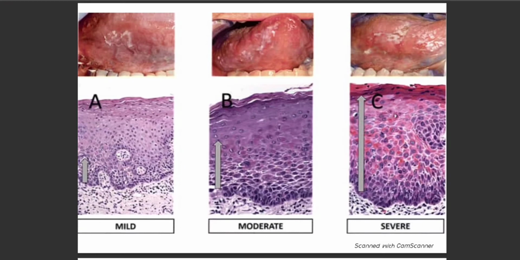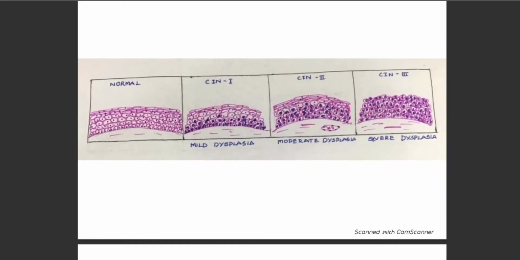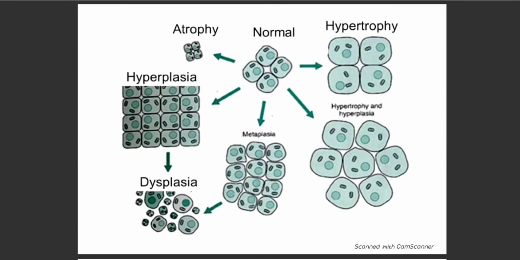So next is about the different types of dysplasia, that is, it might be a mild condition, it might be moderate, or it might become severe. As you can see in this diagram, there is only presence of a few abnormal cells. It might get moderate, and this condition might become severe and turn into malignant cells. As you can see in this diagram, normal cells, mild dysplasia, moderate dysplasia, and severe dysplasia, where almost all of the cells have turned out to be abnormal. So we have discussed all these topics.